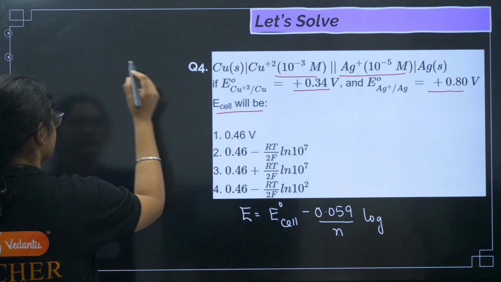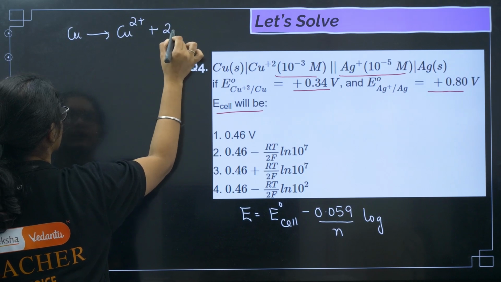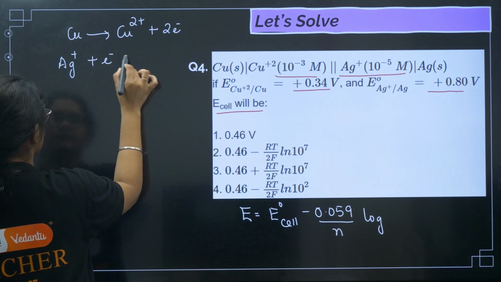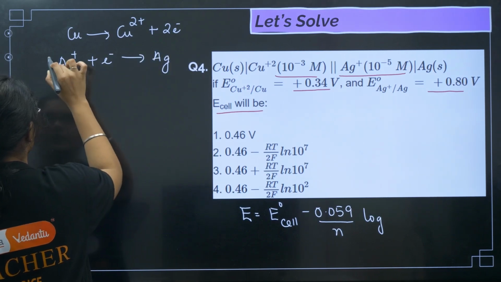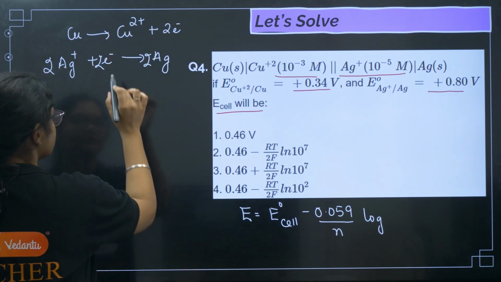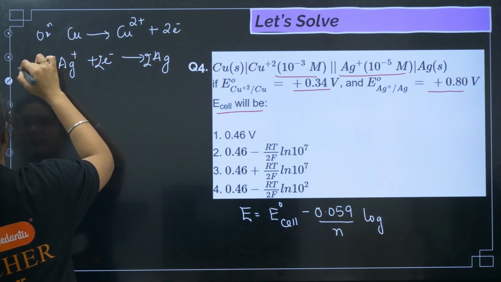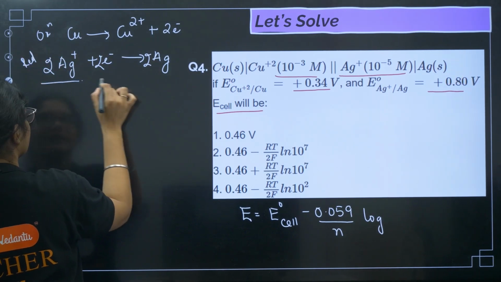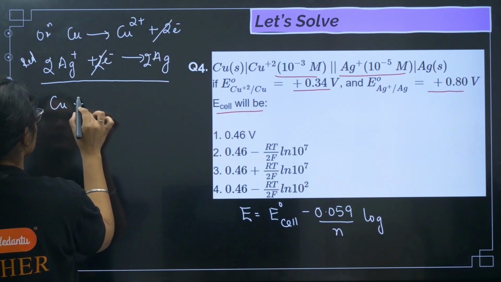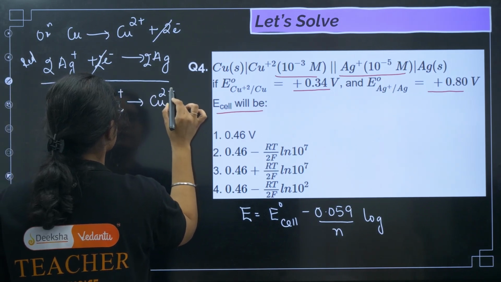If I write the equation, oxidation is what? Cu is getting converted to Cu2+ plus 2 electrons. Then we have Ag+ plus 1 electron giving you Ag, right? So you can multiply by 2 here because I told you that the number of electrons should always be equal. Now this is happening on the left hand side, so this is oxidation and this is your reduction. Now we can add both. If you add both, you can cancel the 2 electrons, so this is Cu plus 2 Ag+, giving you Cu2+ plus 2 Ag.